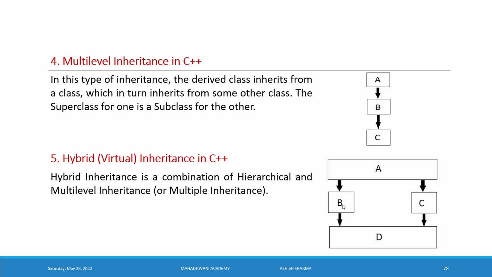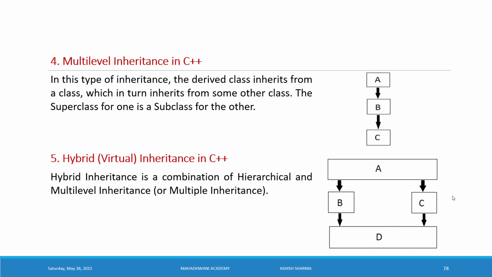Check here, two classes B, C and a third class D. B, C, D makes a multiple inheritance. Here class B, class C and class D make a structure for multiple inheritance, because B and C are the parent classes for D. So that's why it is showing multiple inheritance.